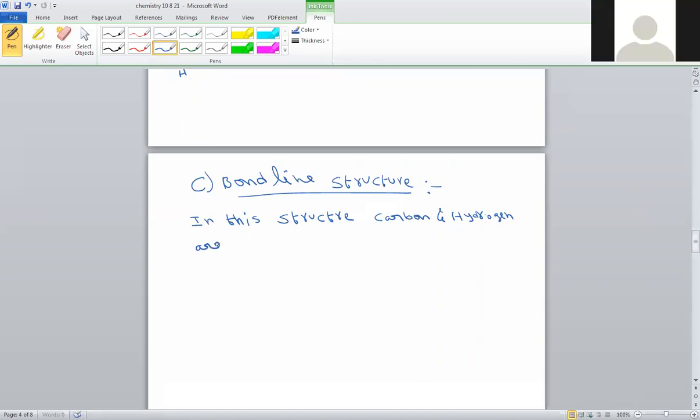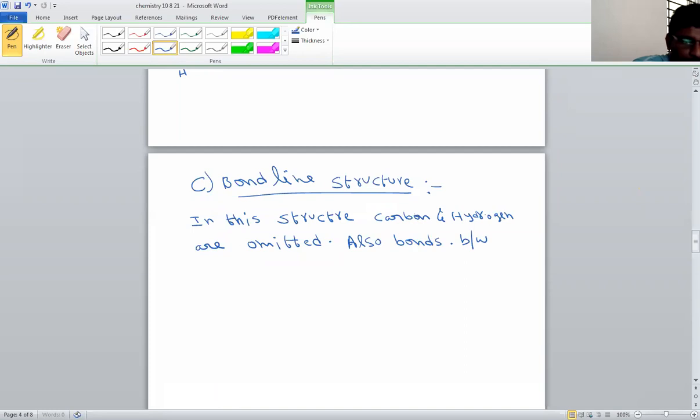Carbon and hydrogen atoms are omitted. Also, bonds between carbon and carbon must be represented.